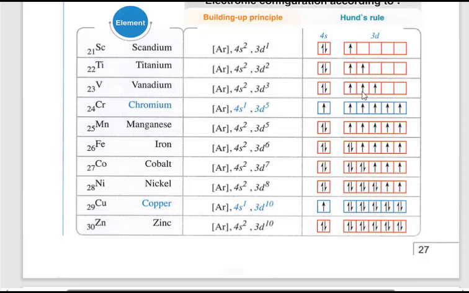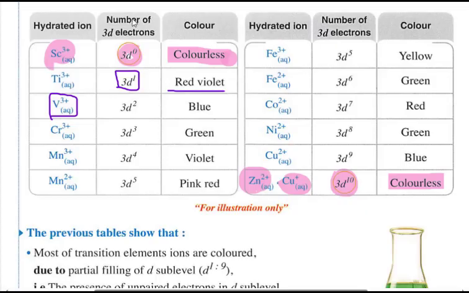So what is the relation between the color and the colorless in accordance with their electronic configuration? There is a rule, my friend. The rule states that when the ion or the atom of the main transition element has no electrons in the d sublevel, or a completely filled d sublevel, then it appears colorless.